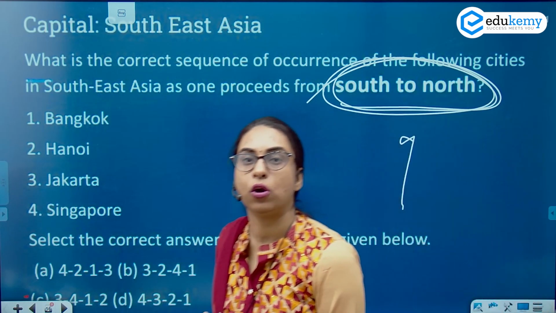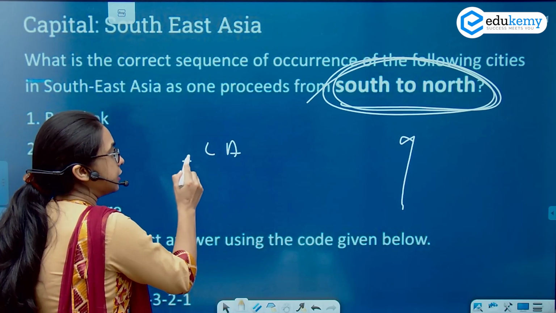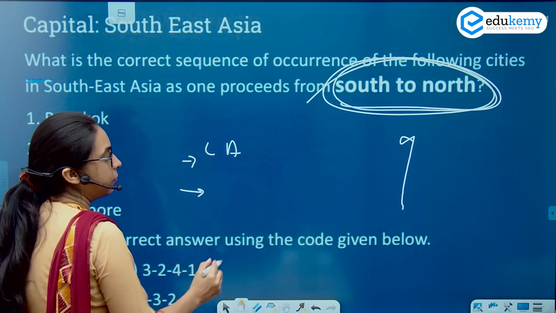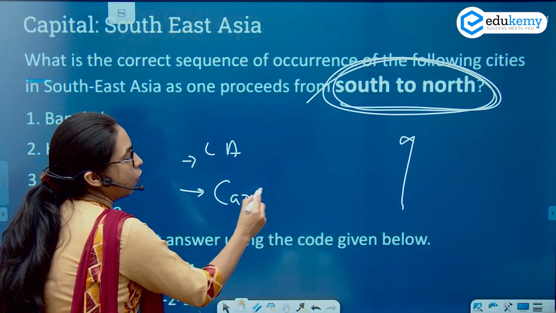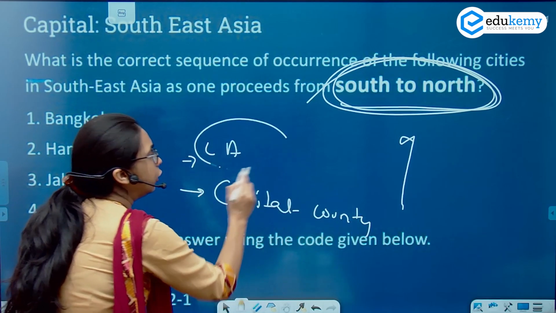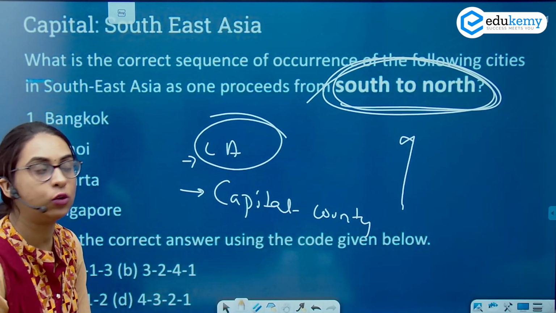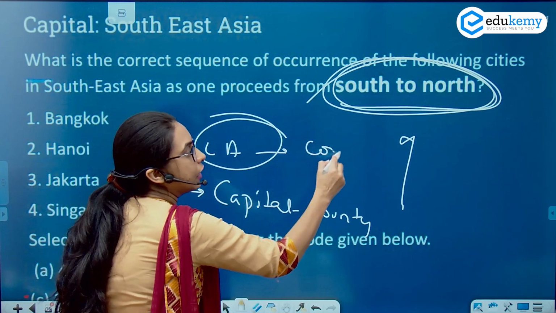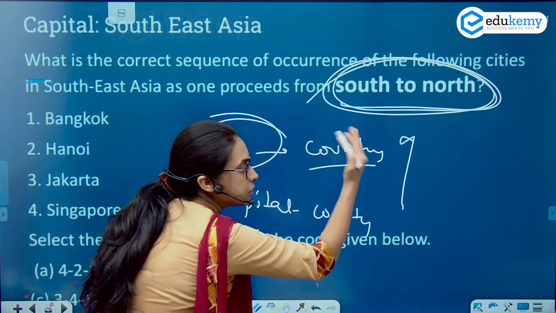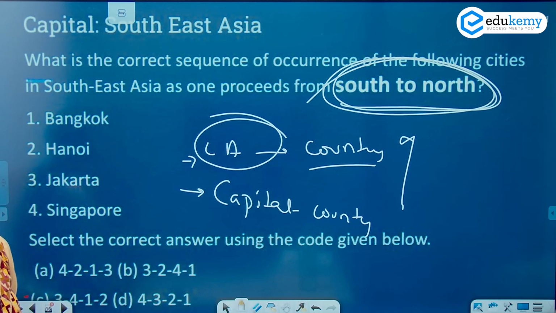So here it is important to have the location analysis, as well as it is important for you to remember which country the capitals belong to. You will not need to remember the exact location of the capitals, but at least you need to know which country comes first, which country comes on the southern part. So Bangkok is the capital of what, Hanoi is the capital of what, that you need to remember.